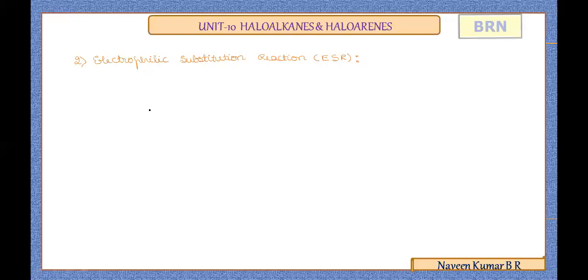Now, for understanding electrophilic substitution reactions, again we'll recall the resonance structures. We'll take chlorobenzene as the haloarene in all the examples of electrophilic substitution reactions here. Due to resonance, there is delocalization of electrons present on the chlorine, and the resonance structures possible are as follows.